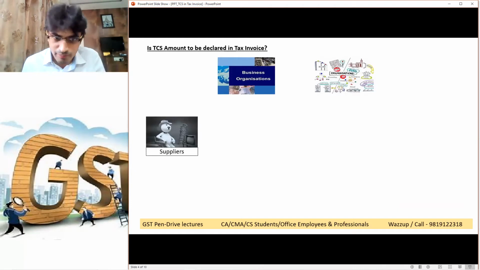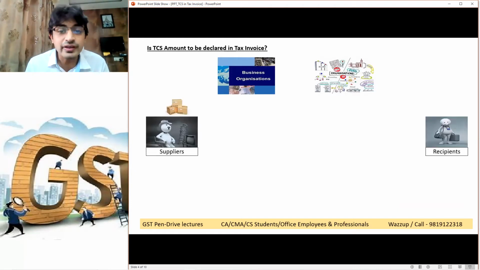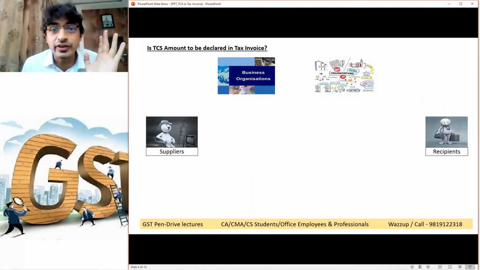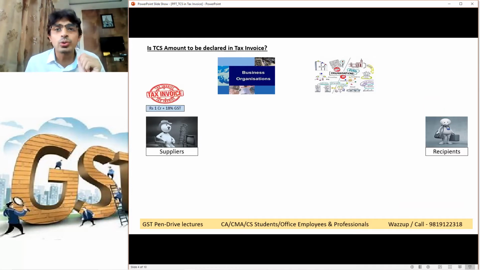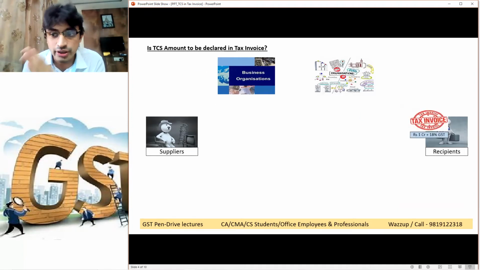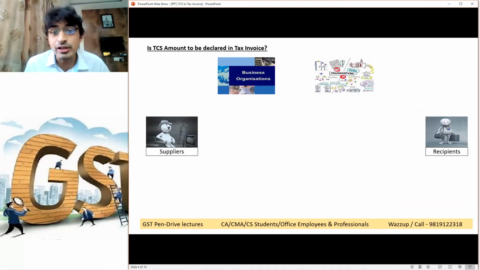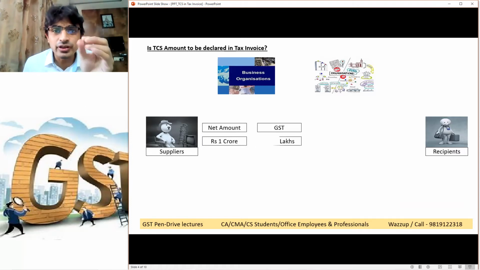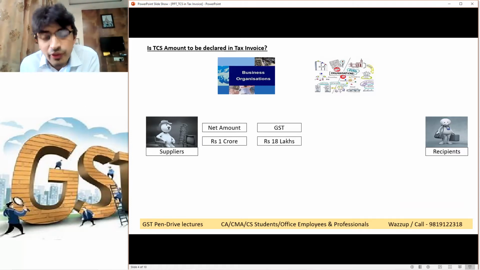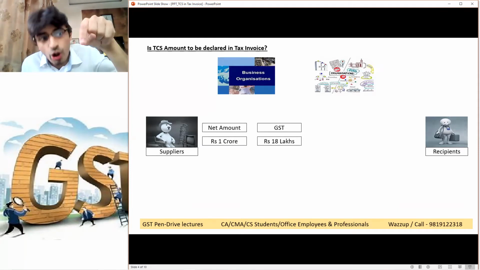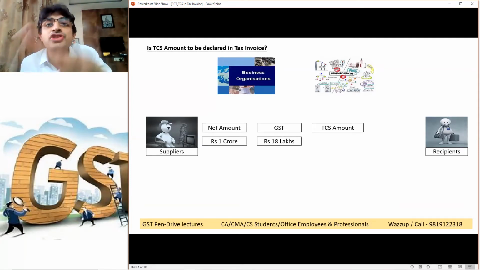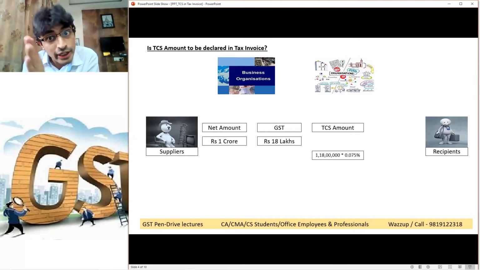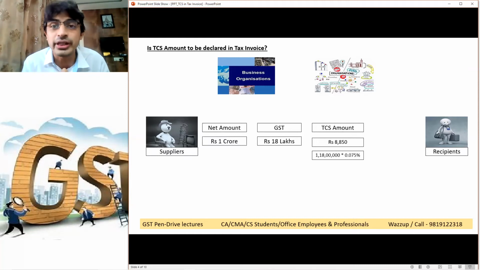Suppose this is the seller business organization. To this recipient, they have sold the goods and raised the tax invoice, say 1 crore rupees plus 18% GST. So the net taxable value is 1 crore. The GST at 18% is 18 lakh rupees. On this 1 crore 18 lakh, in the invoice they are mentioning TCS at the rate of 0.075%, which comes to 8,850.